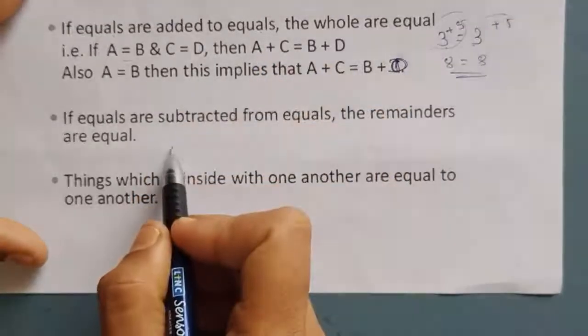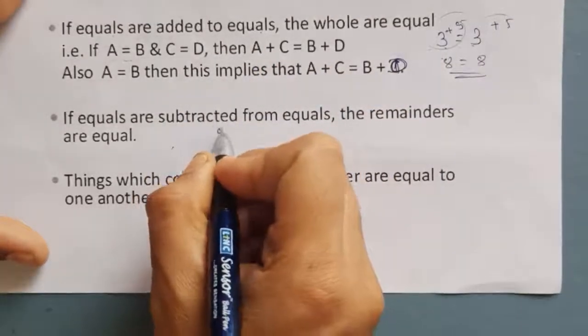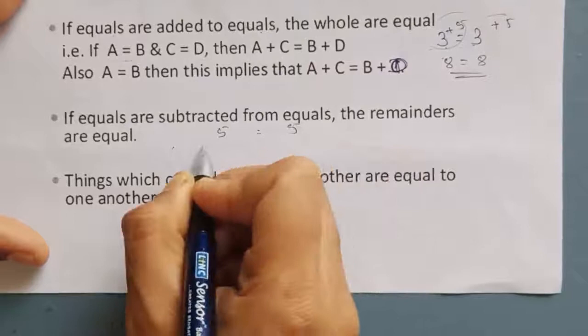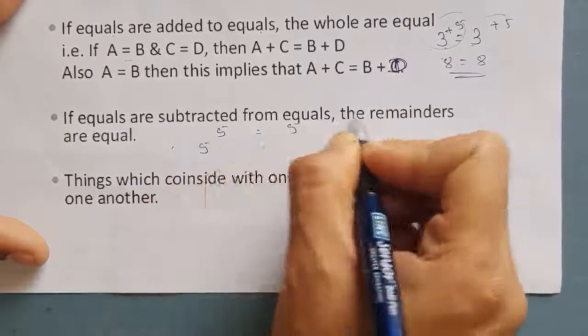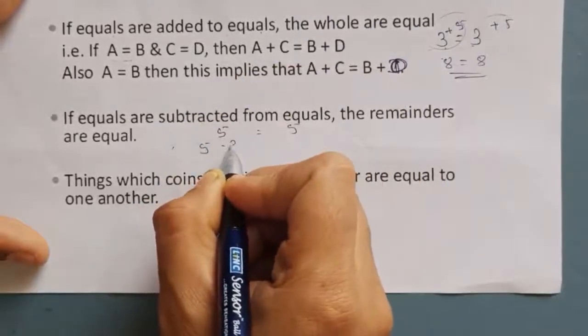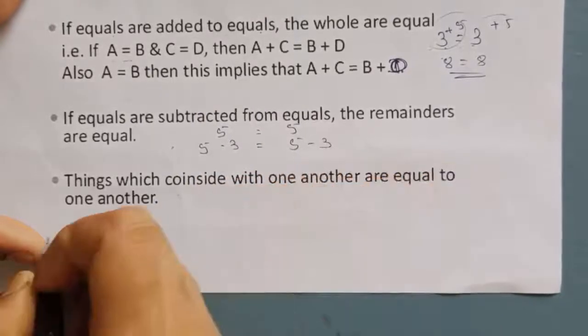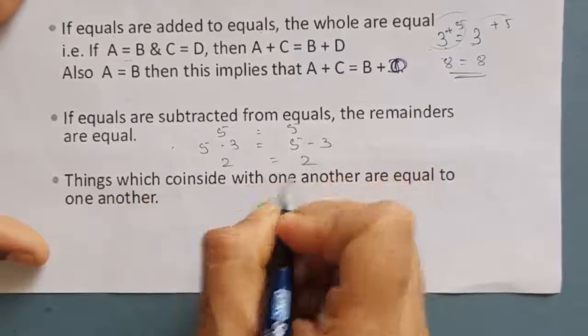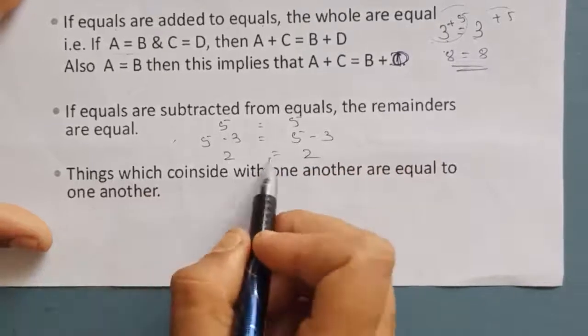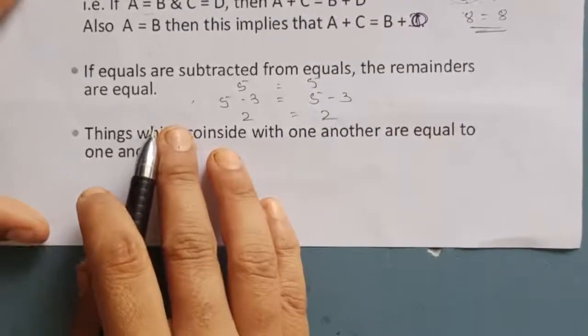The same applies to subtraction. That is, 5 equals 5. When I subtract 3 from the LHS and 3 from the RHS, 2 equals 2. See, the wholes are equal to each other.